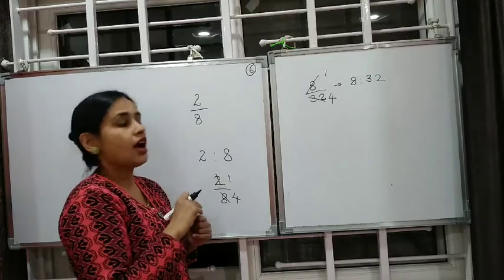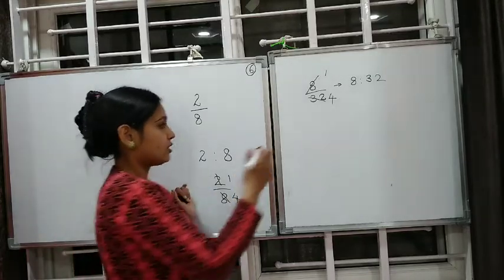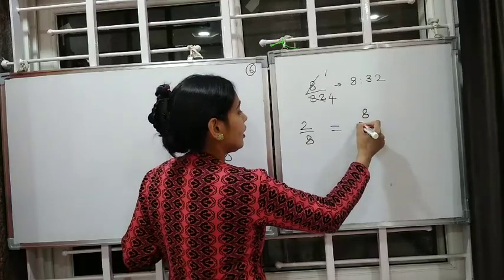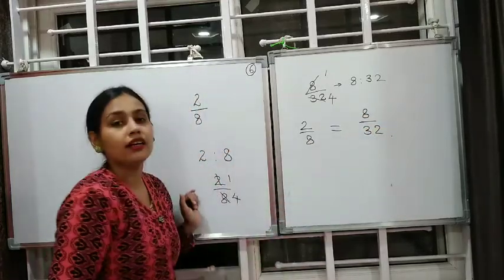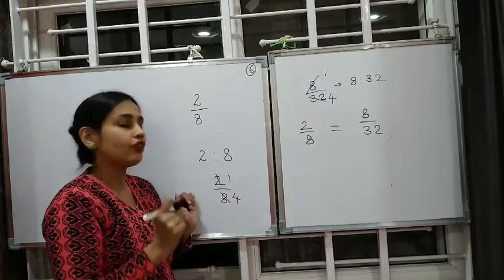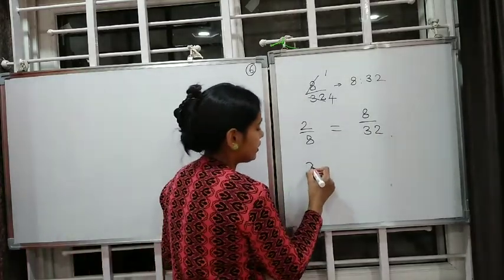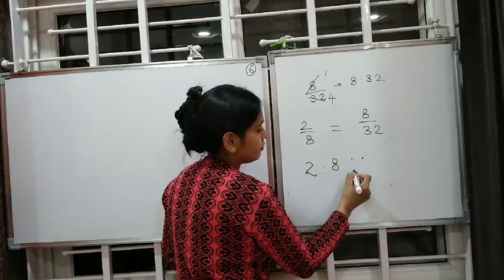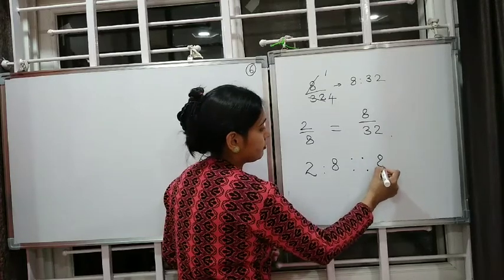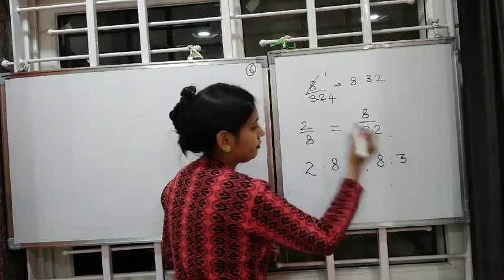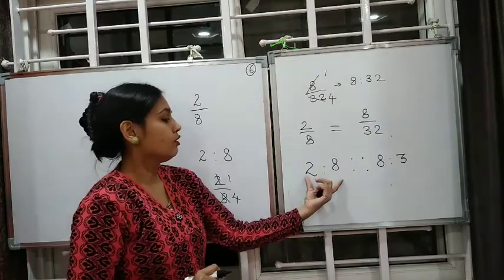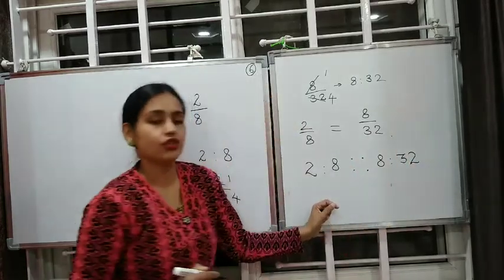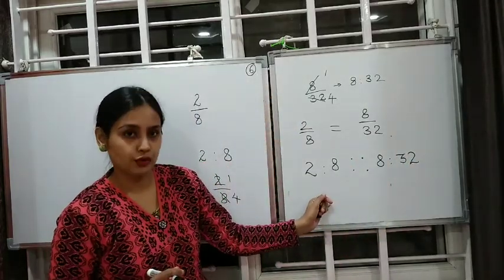Such ratios are said to be in proportion, that is 2/8 and 8/32 are in proportion. And how do we represent it? We represent it like this, that is 2:8 and 8:32 are in proportion.